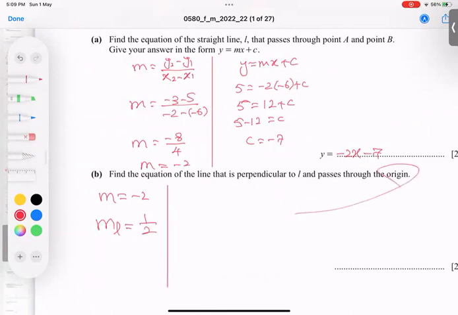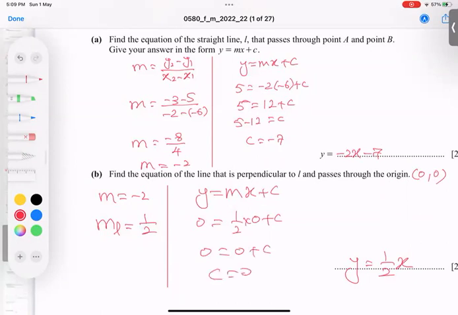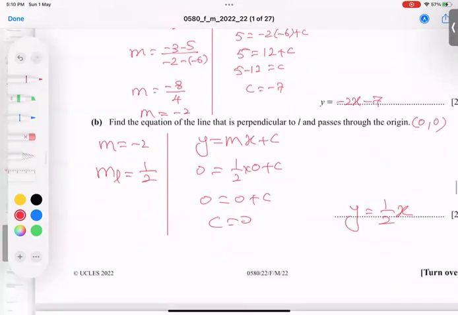Now I'm using this line, although you can write the direct answer, y is equal to half x. That's it. But some students say, sir, how do you know C is 0? Because I'm not writing C, like C is 0 here. Whenever a line passes through the origin, C is always 0. But if you don't agree with me, let's start. Origin stands for 0, 0. I'll keep this 0 here, this 0 here, M value here. Plug in all values and let's see. So you saw C becomes 0. So this is my final answer. So next time, when any line passes through the origin, C is always confirmed 0.